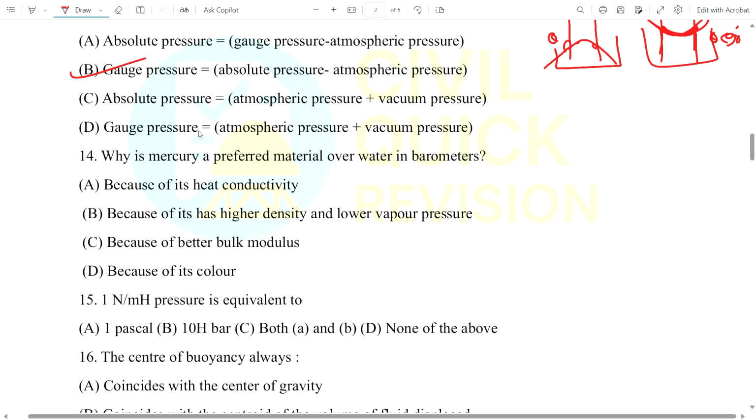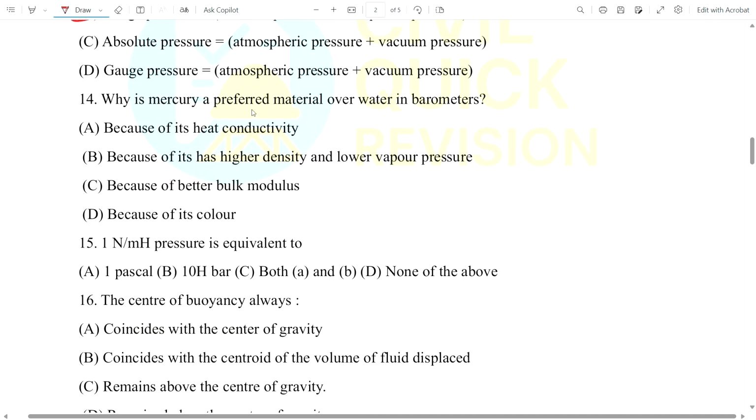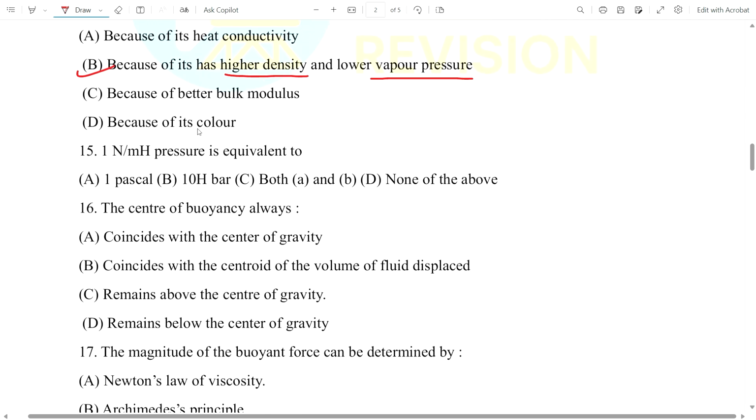Okay, now question number 14, why is mercury a preferred material over water in a barometer? Is it because of its heat conductivity, or because of its high density and low vapor pressure, or because of its better bulk modulus, or because of its color? As you all know, mercury is preferred over water in a barometer mainly because of its high density and low vapor pressure.